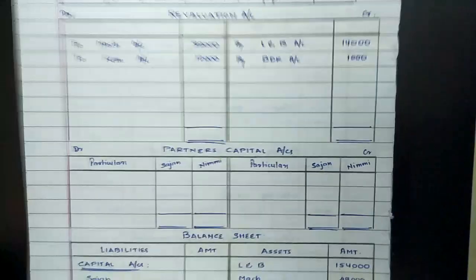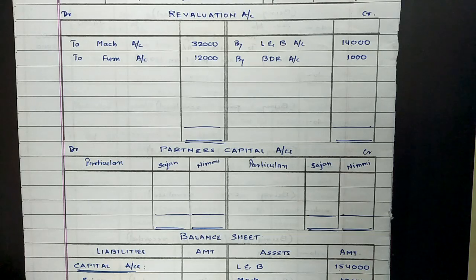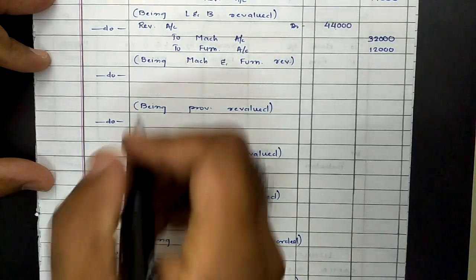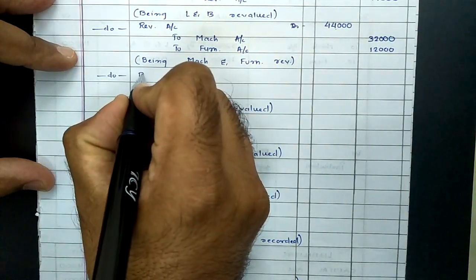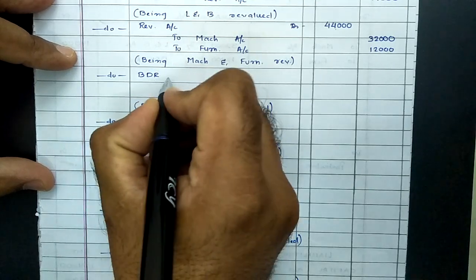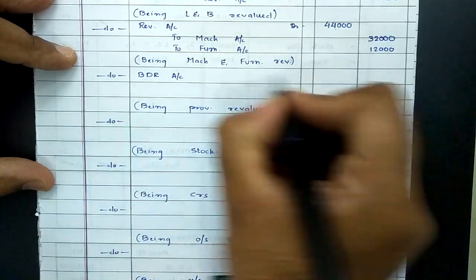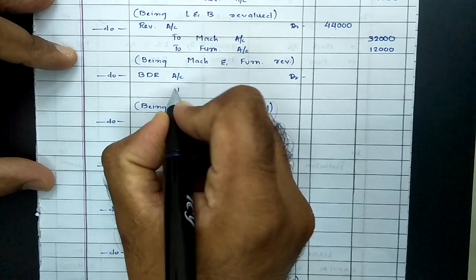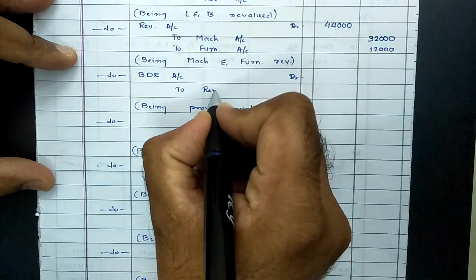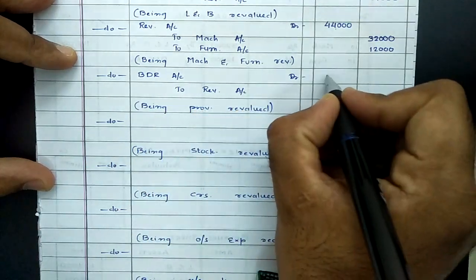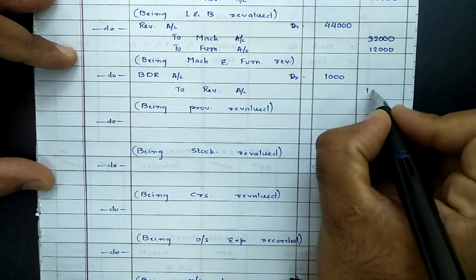Journal entry would be bad debts reserve account debit to revaluation account. So journal entry, bad debts reserve account debit to revaluation account. The value of provision reduces by rupees 1000, which will be profit for the firm.